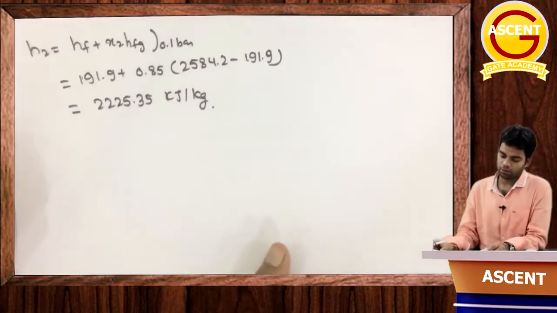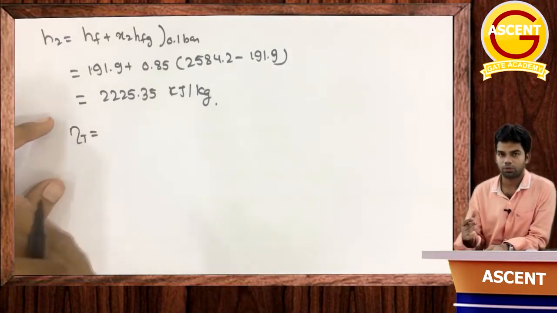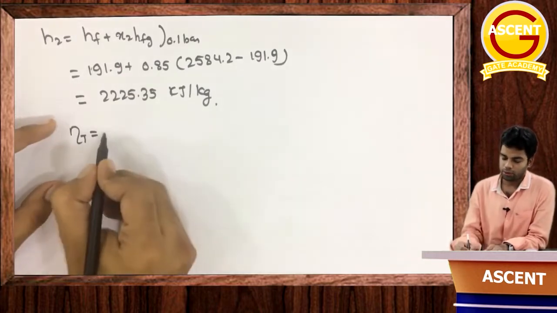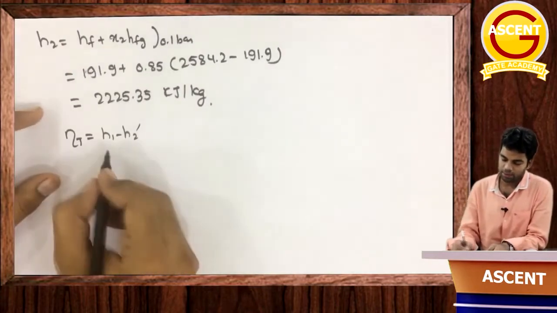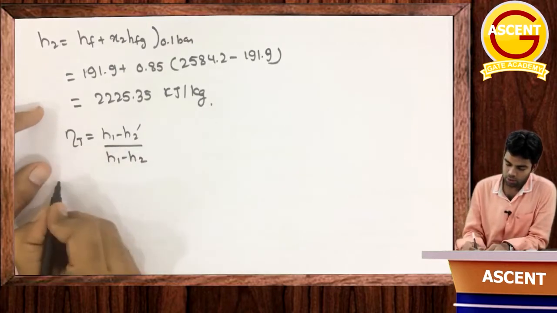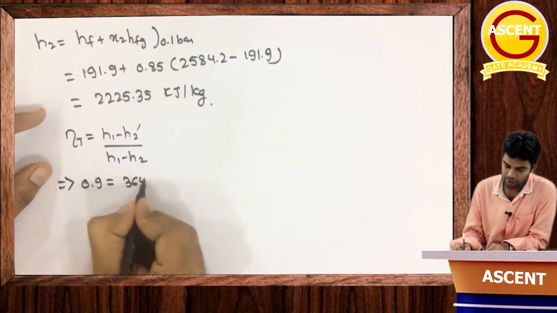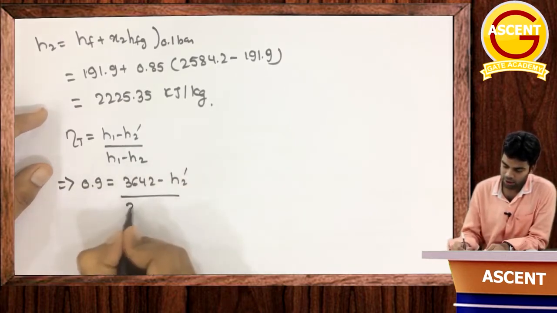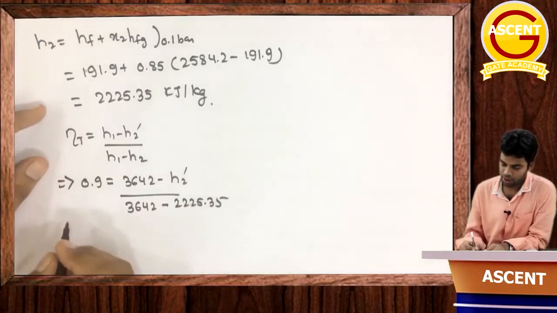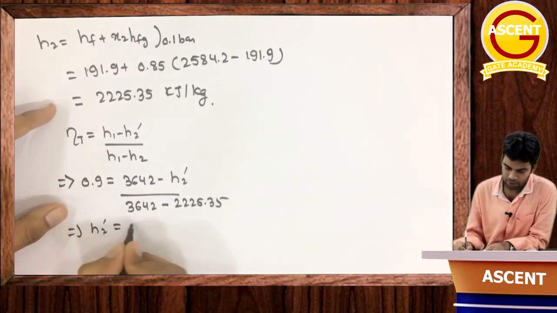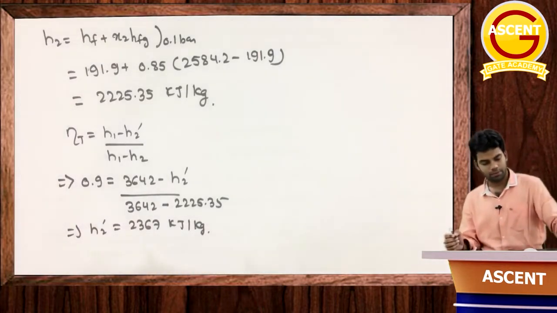So we will put the formula for efficiency. Efficiency of turbine is actual work upon ideal work. Actual work is less, ideal work is more. Actual work is h1 minus h2 dash, and ideal work is h1 minus h2. So just put the values. Efficiency of turbine 0.9 is equal to h1, which is 3642, minus h2 dash, divided by 3642 minus 2225.35. So from here h2 dash will be equal to 2367 kilojoule per kg. Clear or not?